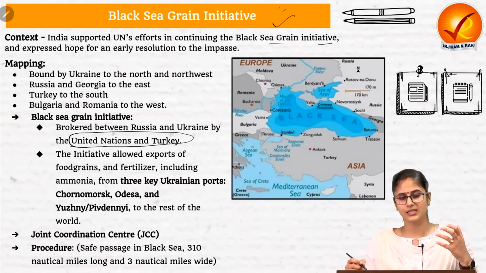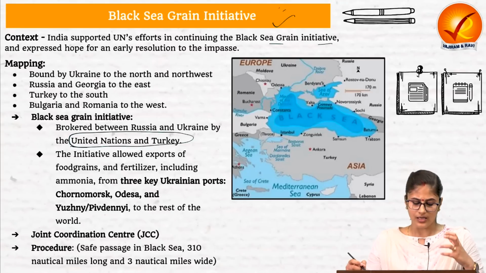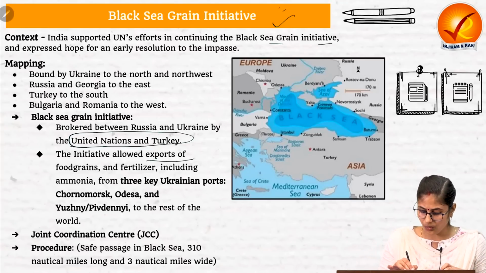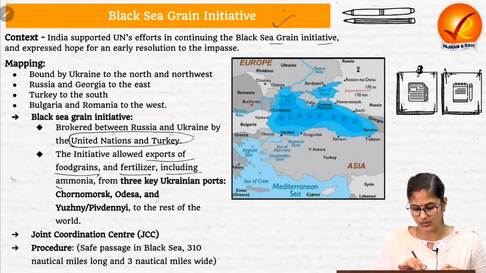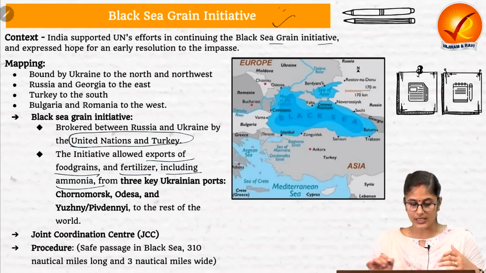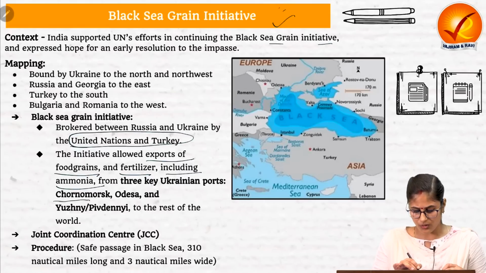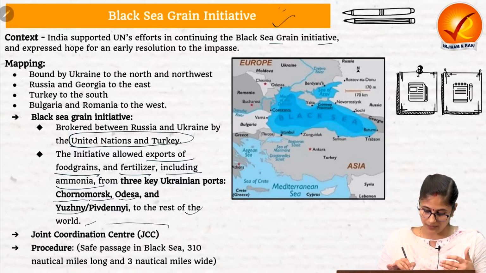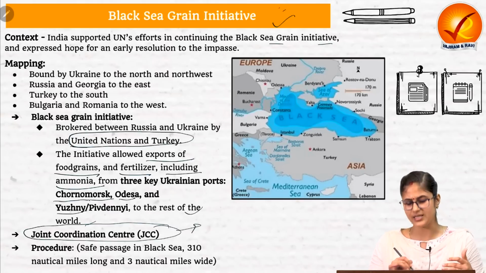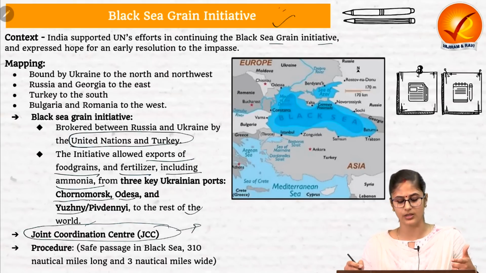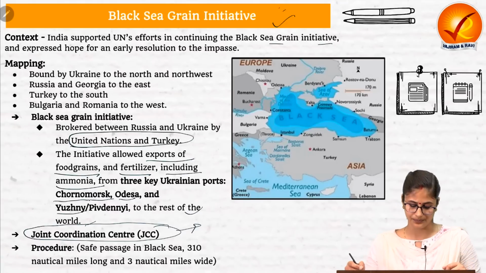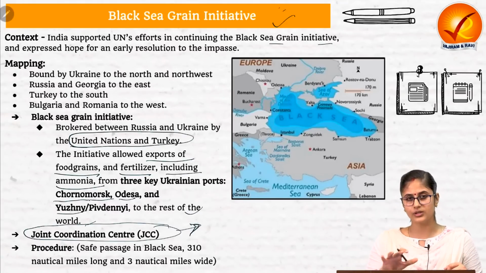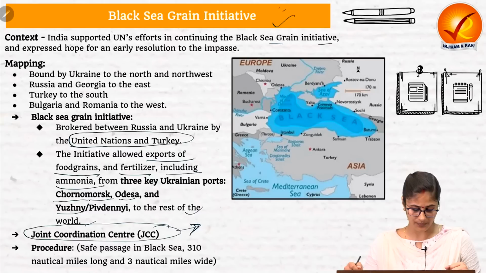What is basically this initiative? Under this initiative, Russia would allow the export of food grains and fertilizers, including ammonia, basically the Ukrainian exports from three Ukrainian ports, Chornomorsk, Odessa and Yuzhne, to the rest of the world. In this regard, we have a Joint Coordination Centre which has representatives from Russia, Turkey, the United Nations and Ukraine, which looks into the implementation of this initiative.